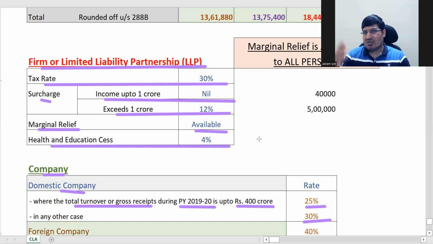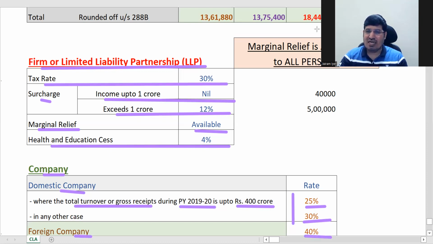First of all, there is assessment, then there can be some corrections and all that. So immediately you don't have the final figure of your turnover, which is why you always get these rates based on turnover figures from two years back. Your previous year is 2021-22, so this is 2019-20, two years back. So this is 25% and 30%, and foreign companies 40%.